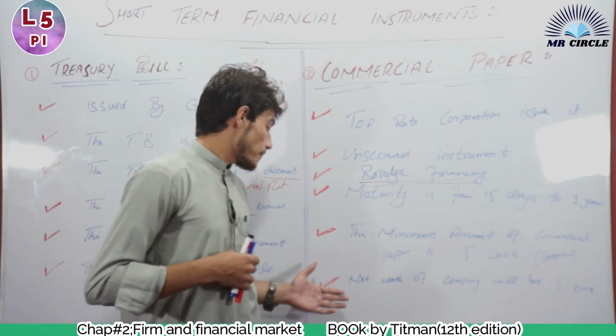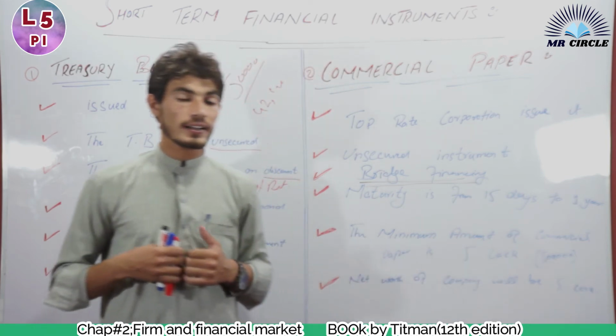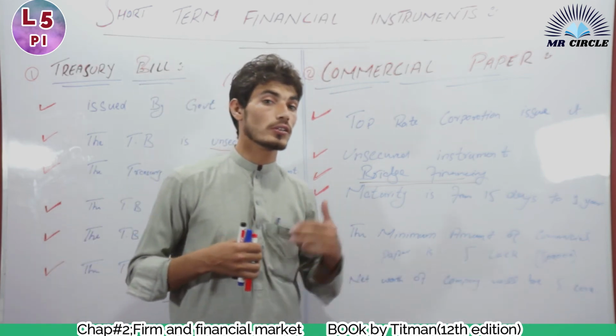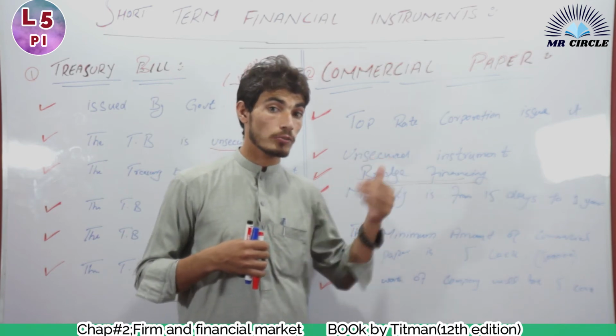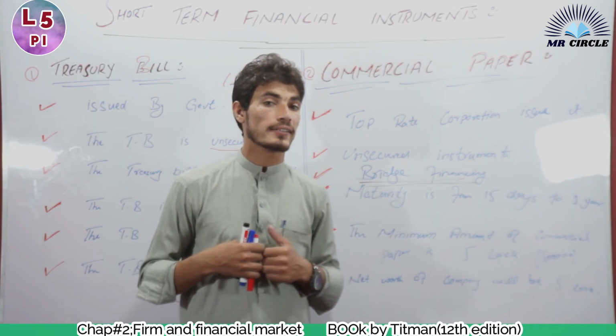Now, the next tip is that the net worth of the company must be 5 crore. It means that the companies that issue commercial paper must have a net worth of 5 crore, more than 5 crore but not less.